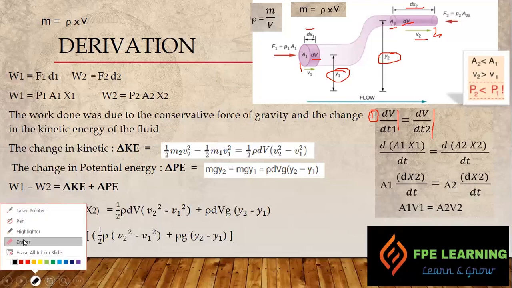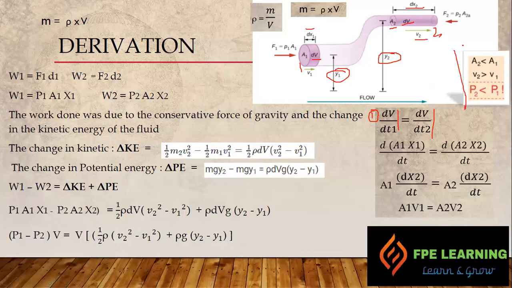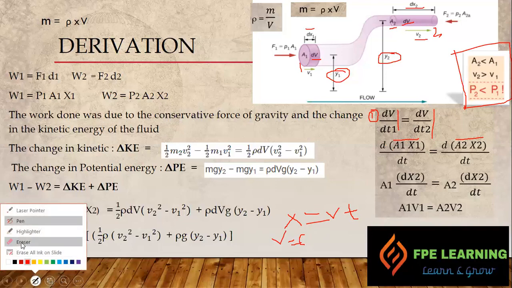So we know that volume equals area into distance, right? This area is A1 into dx1. So just put this value here, A1 into dx1 by dt, and similarly A2 into dx2 by dt at point 2. And we know that from the basic equation of motion, distance equals velocity into time. So velocity equals distance by time, x by t, whatever we can say.